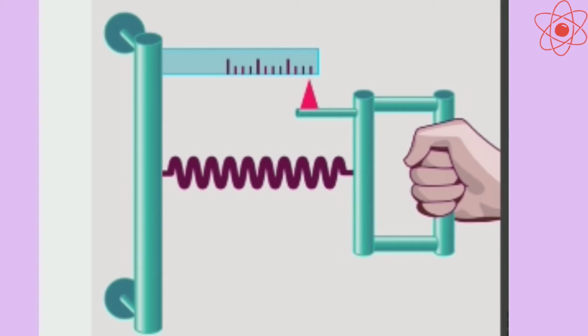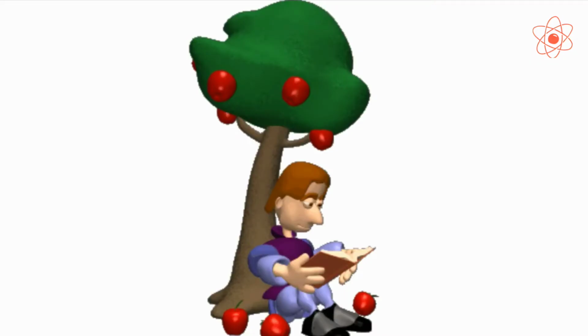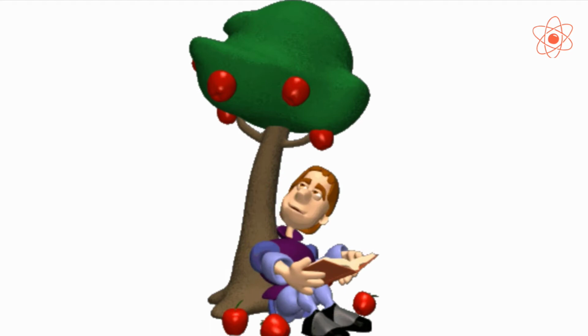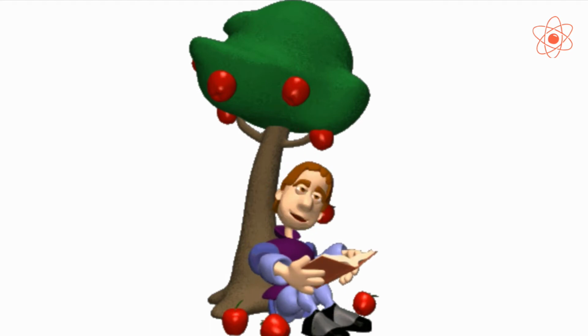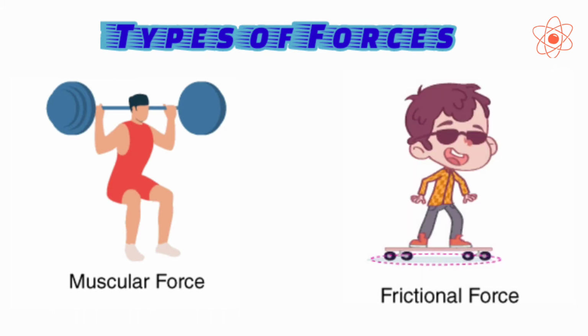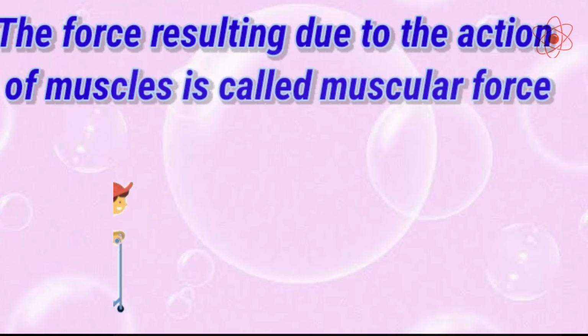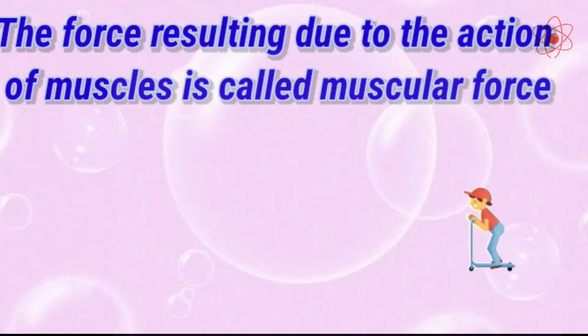Forces that arise when the objects are in direct or indirect physical contact with each other are called contact forces. There are two types of contact forces. First, muscular force, and second, frictional force. A force that requires the action of muscles of our body is called a muscular force.